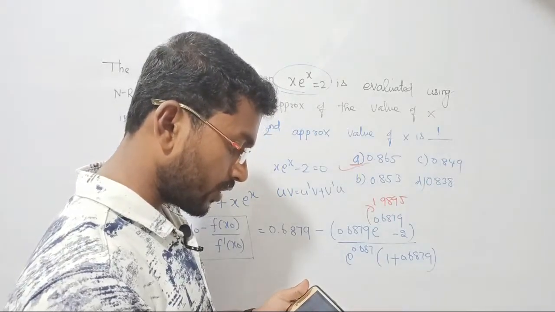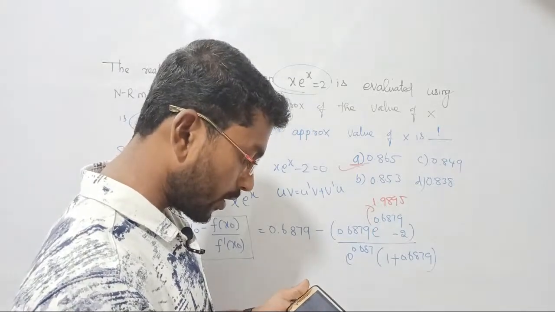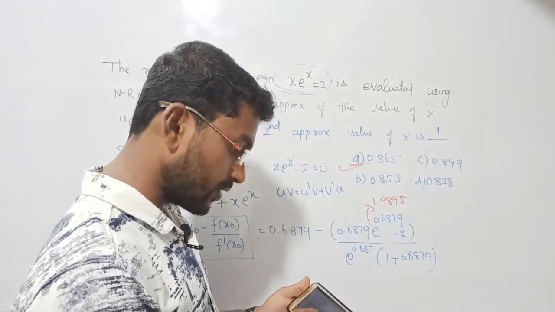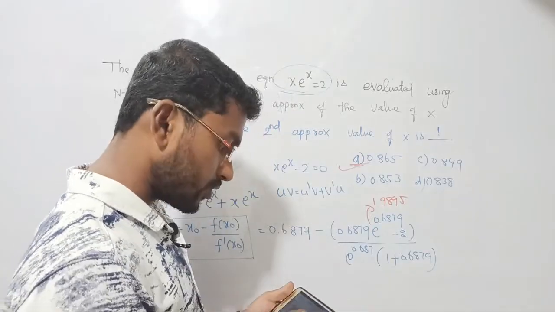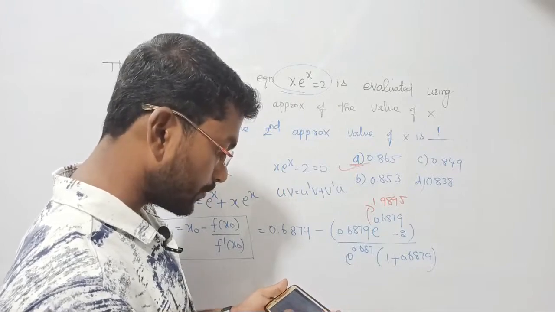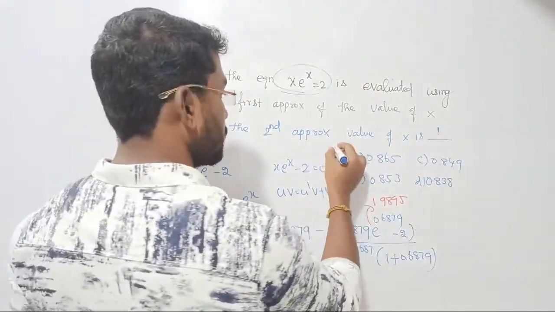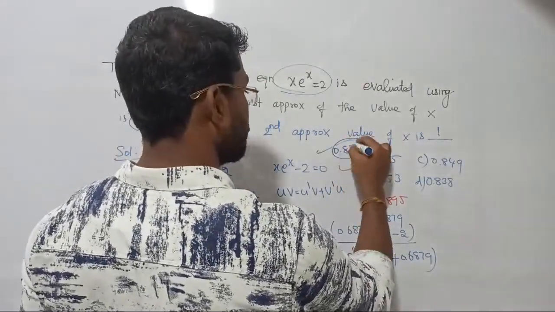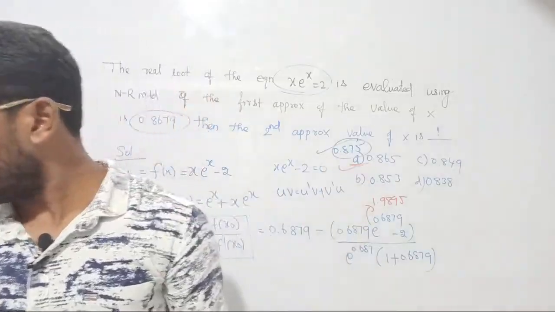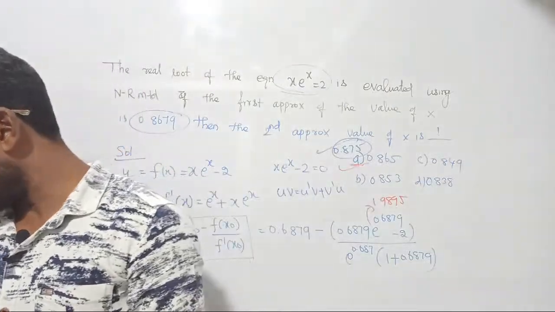Again I have to divide it by 1.9895. That is the point. I think I made a mistake. Okay, then we should change the sign. We should add 0.6879. See, I am getting 0.875 only. I think they made a mistake, right? See, I got 0.875 only. If I made any mistake, please correct it by yourself. My answer is 0.875 only, right? I think I did it correctly. Fine. Let's move on to the next one.